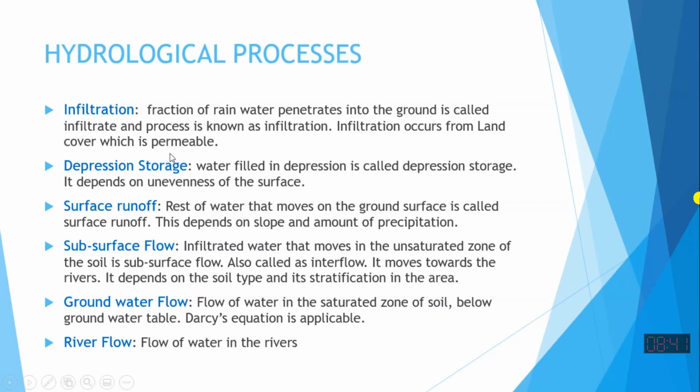So from here, another study starts. If we change land cover, land cover means what is covering the land. Sometimes land is covered by crops, sometimes by forest, sometimes by bare soil, sometimes by roads and sometimes by houses.